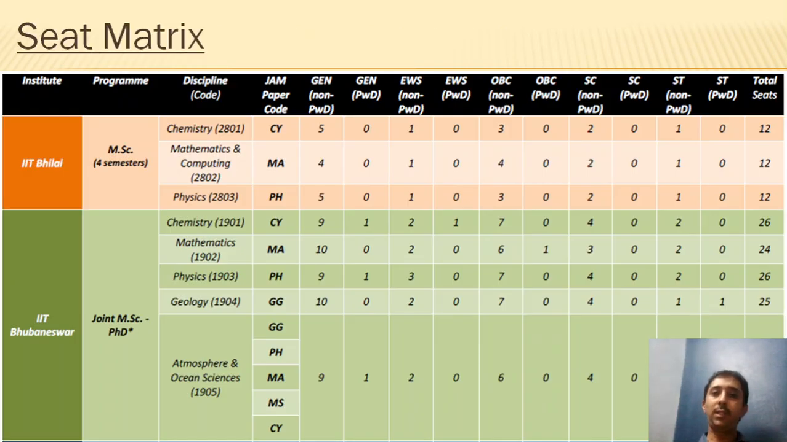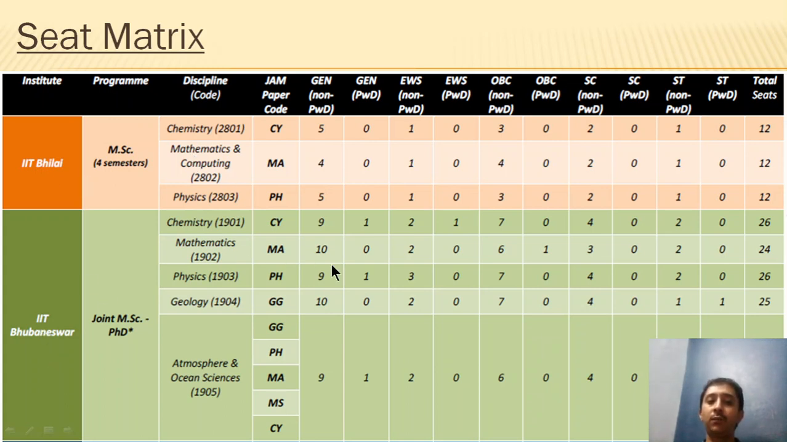Now we will look at the seat matrix. This will give you the total number of seats which are being offered by each of the IITs and IISc. As you can see here, for example, IIT Bhilai offers 12 seats for chemistry MSc, 12 seats for mathematics and computing, and 12 seats for physics. Accordingly, these are the paper codes which have to be taken to get into these particular courses. For example, MA mathematics should be opted to get into MSc in mathematics and computing at IIT Bhilai.